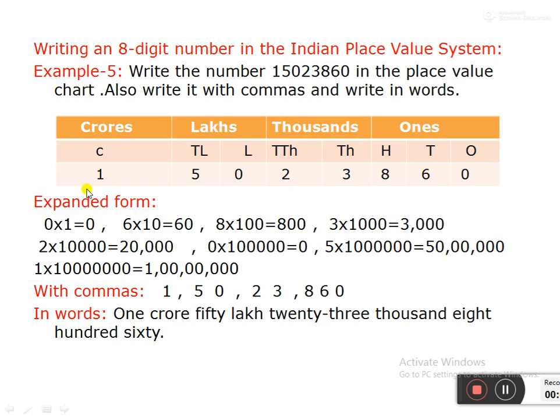Now we have to write in words. When you write in words, we have to start from the left-hand side. So what is the number? Only 1. That period is crores. So 1 crore. 50: these two are in the lakhs period. 50 means 50 lakh. 2, 3: these two numbers are in the thousands period. So 23,000. Already I told you, hundreds is separate. So we have to write 800, 60. These two are in the ones period. So 60. Now you see: 1 crore, 50 lakh, 23,860.